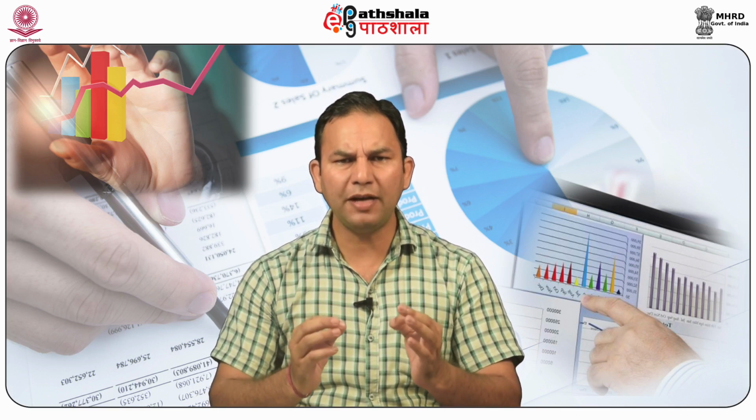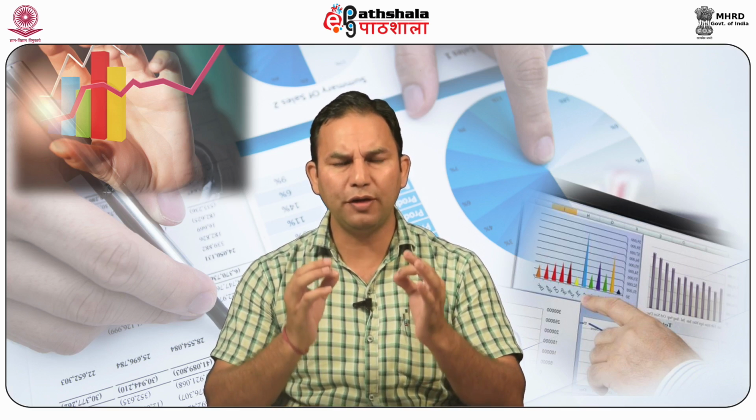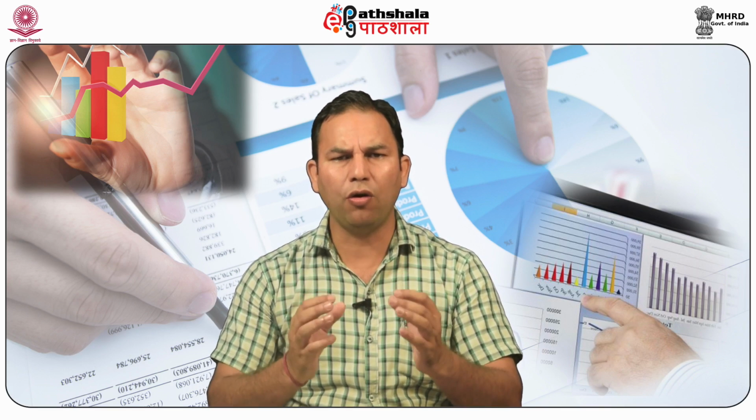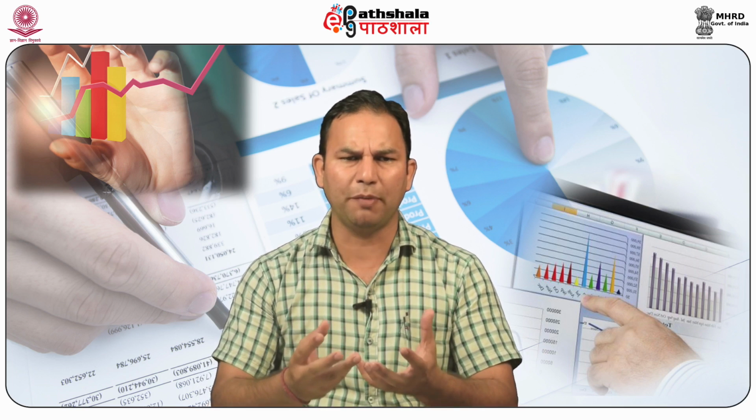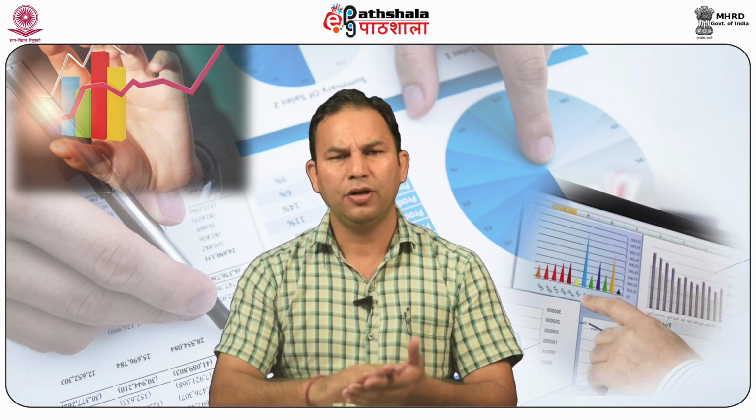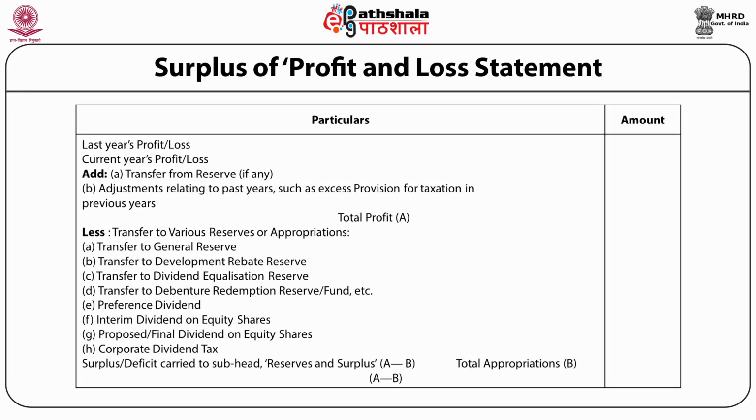The surplus of profit and loss statement. The statement presenting the disposal of divisible profits is called surplus of profit and loss statement. This statement is to be prepared in notes to accounts to the balance sheet and will appear as follows. Surplus of profit and loss statement is given here, and for preparing this statement we will start with last year's